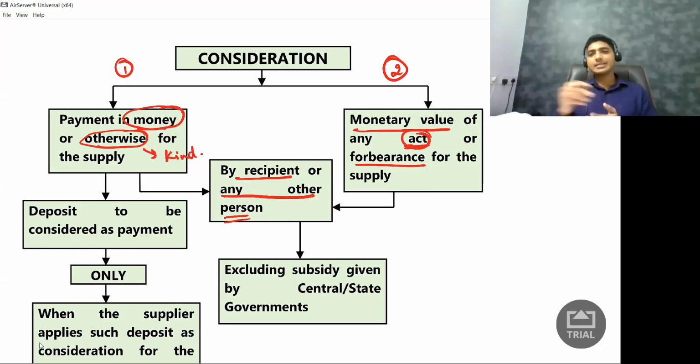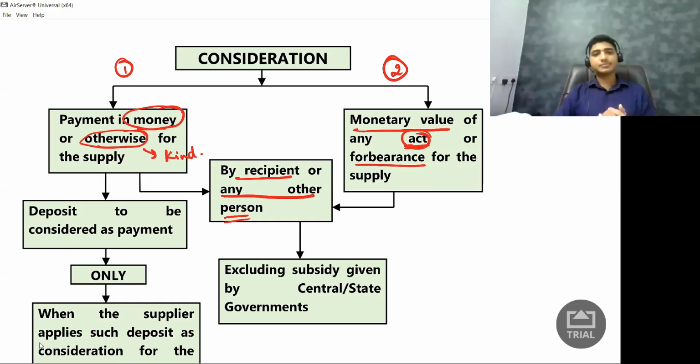Let us say that you want to recharge your mobile phone. Now, who has to pay money to the shopkeeper? Let us say you have Airtel. You go to the Airtel showroom and pay 100 rupees. So it is you, as the recipient, who is paying money. But let us say someday you are not going, but you ask your dad to go and pay money to Airtel. Will the Airtel guy say, no, I don't want money from your dad, only you should come and pay? The answer is no. So consideration can come from the recipient himself or herself, or from a third party as well.